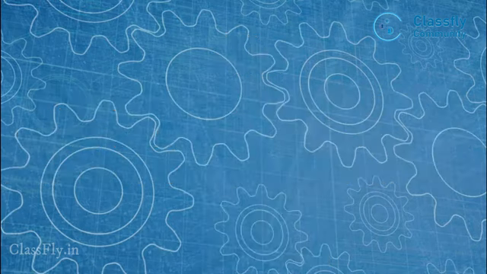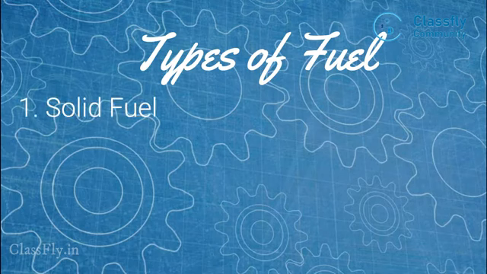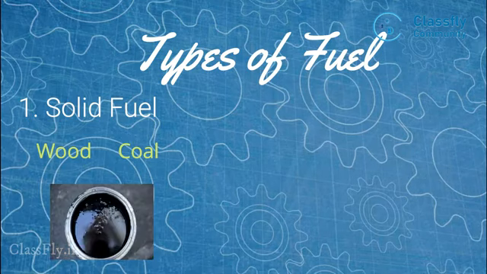Moving on to types of fuels, solid fuel is a type of fuel which is available in the solid form. Wood is a good example which is used for cooking and several household activities. Then next comes coal, in which the main components of this coal is pulverized coal and coke, both of which is used abundantly in the construction of roads, and we can see it in the form of tar.